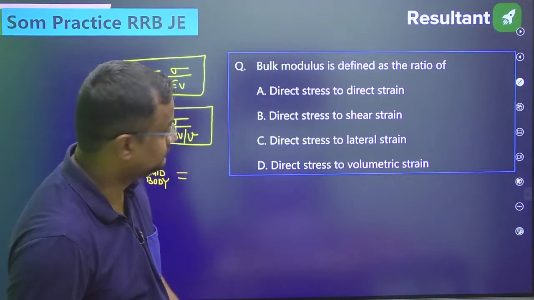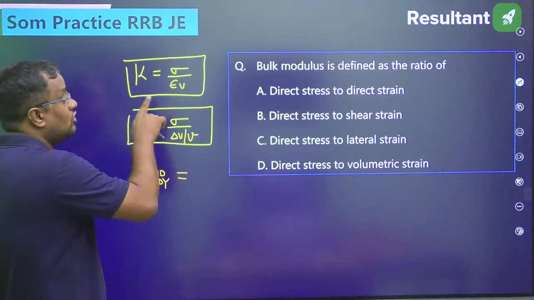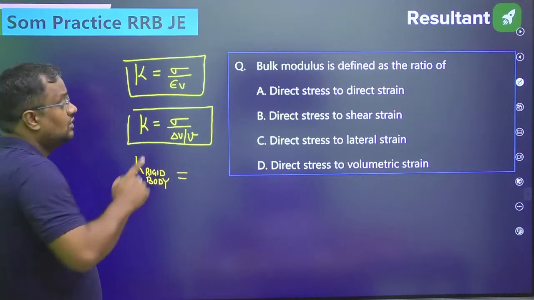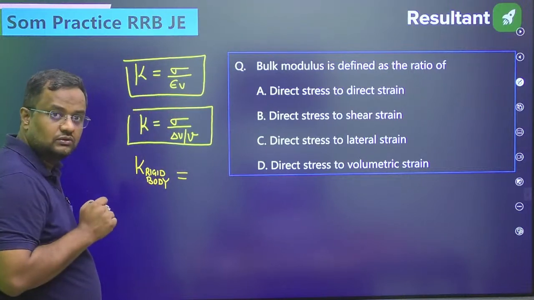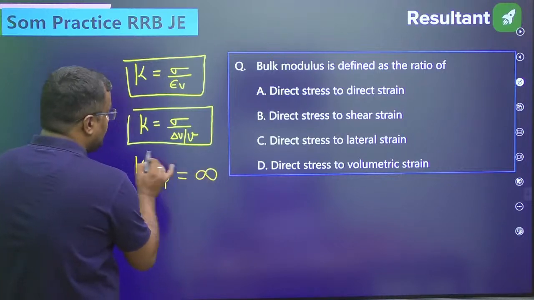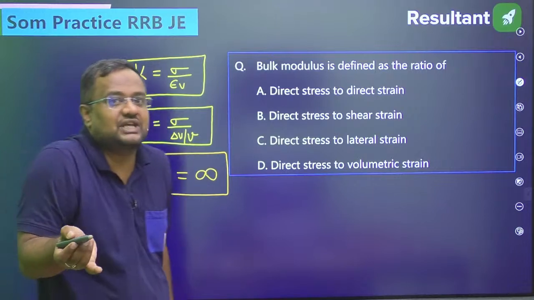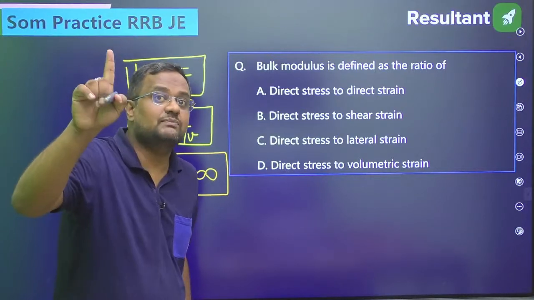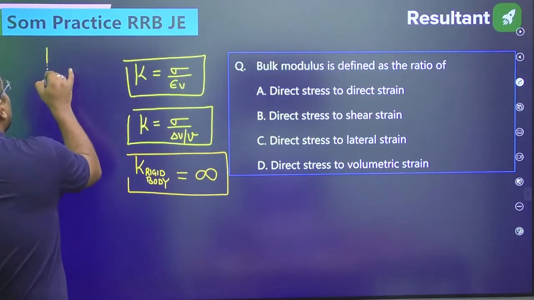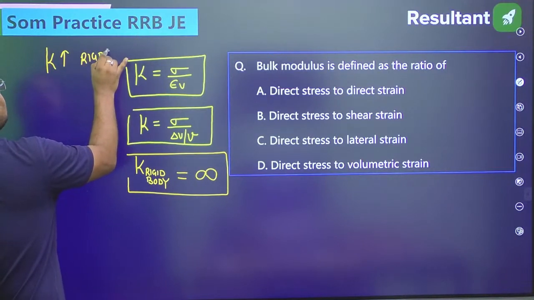Tell me. Bulk modulus of rigid body, guys. See, volumetric strain will be 0, so K will be infinite. Because guys, in rigid body nothing can be changed. So always remember one thing: bigger is the K value, more is the rigidity or solidity of the body.